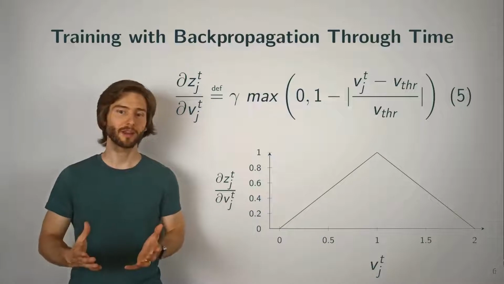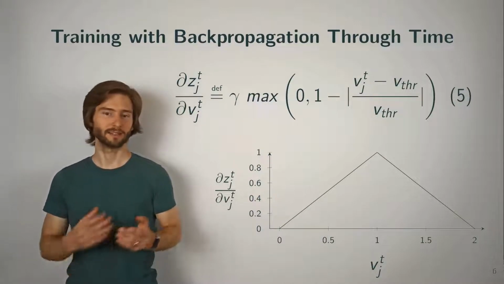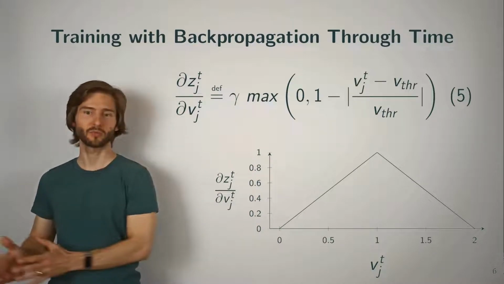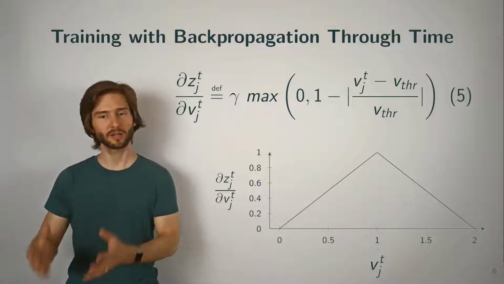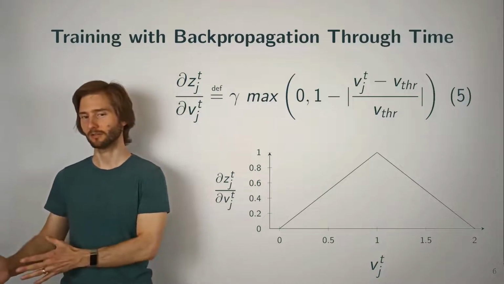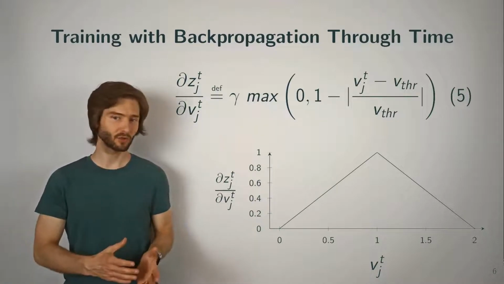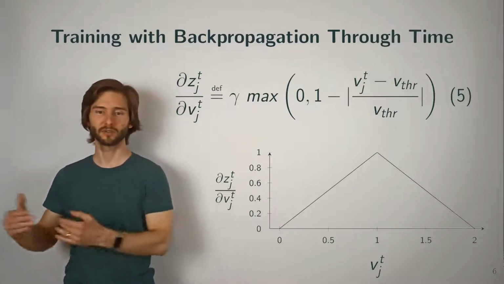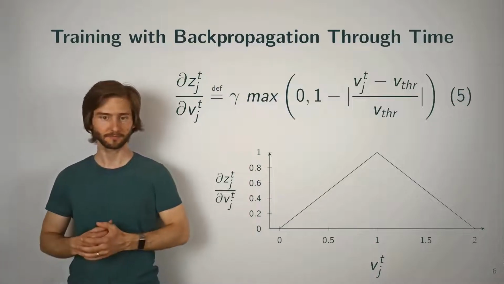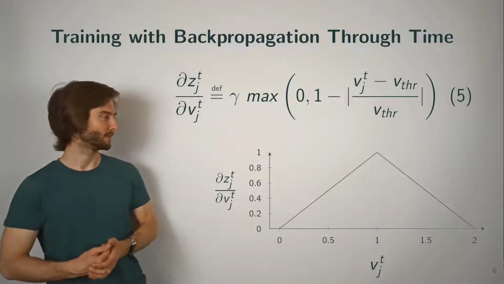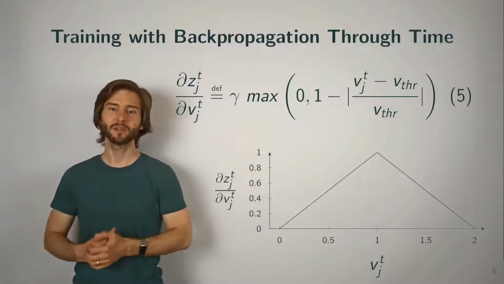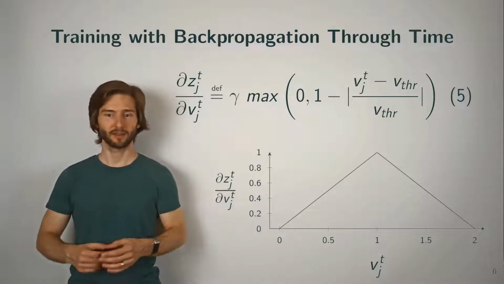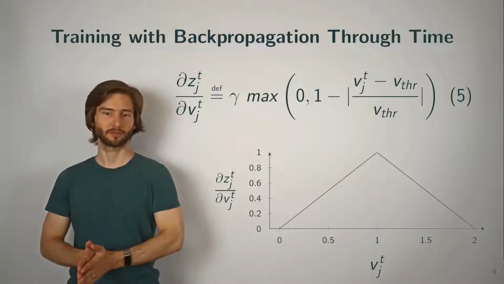And so you might now be wondering, how can we even train these spiky neurons with backpropagation through time, since the individual spikes are computed with a threshold function, and this threshold function itself is non-differentiable. So Bellec et al. use a clever trick by employing a pseudo-derivative in place of this non-existing derivative of the spiking function. And this pseudo-derivative, which is also plotted here at the bottom, is simply a triangular function of the voltage, and it has its maximum when the voltage exactly matches the spike threshold.